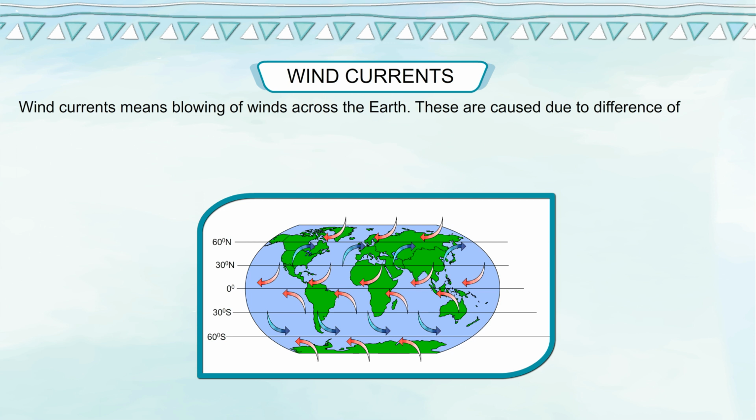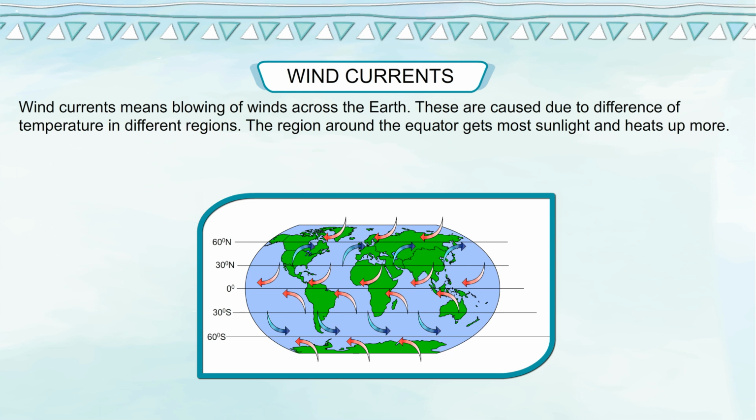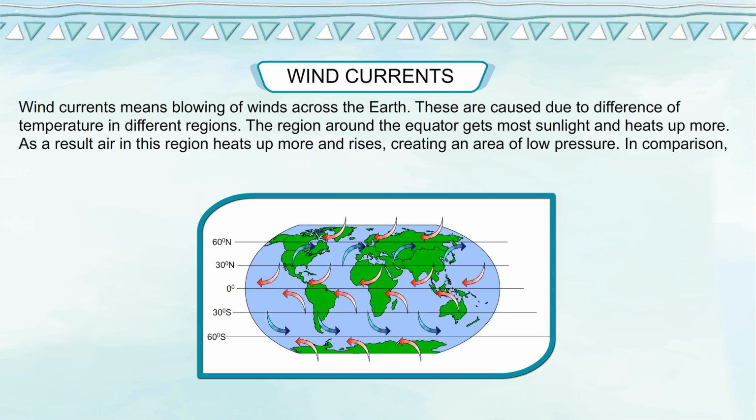Wind currents. Wind currents means blowing of winds across the earth. These are caused due to difference of temperature in different regions. The region around the equator gets most sunlight and heats up more. As a result, air in this region heats up more and rises, creating an area of low pressure.